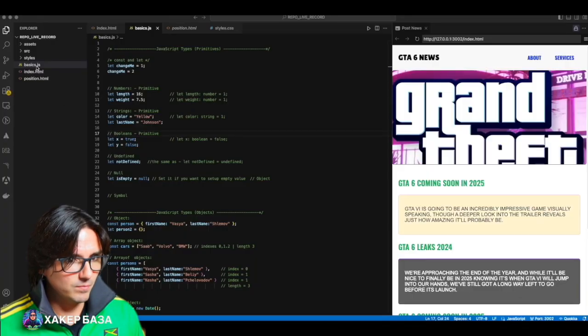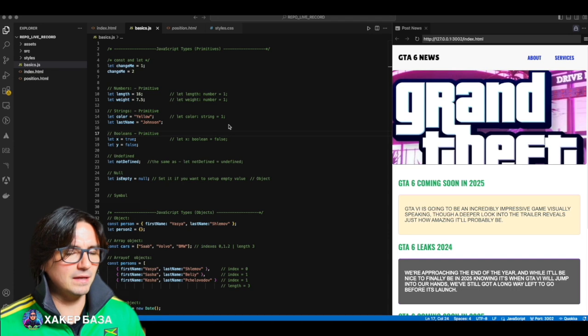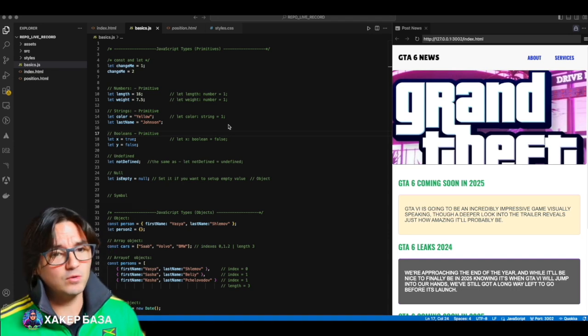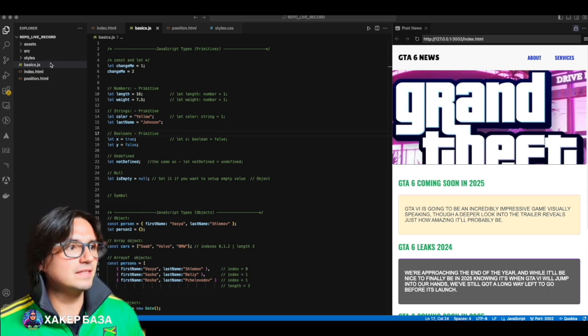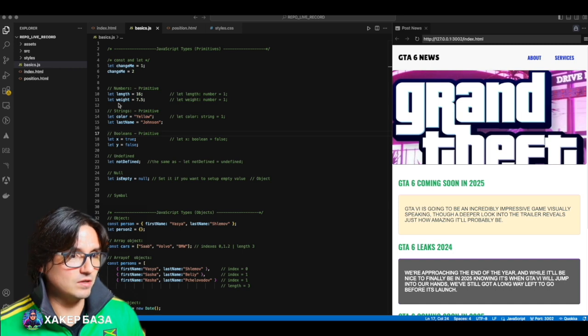Look, in our current project, I created a file called basics.js. There I described all the basic concepts of JavaScript and in general of programming languages, because overall programming languages are largely similar to each other. But before we start, we need to link this basics.js to our index.html, because although theory is theory, we will call a couple of functions.